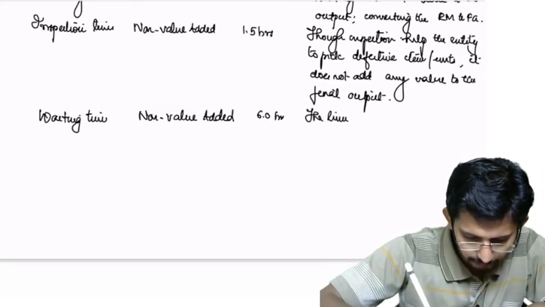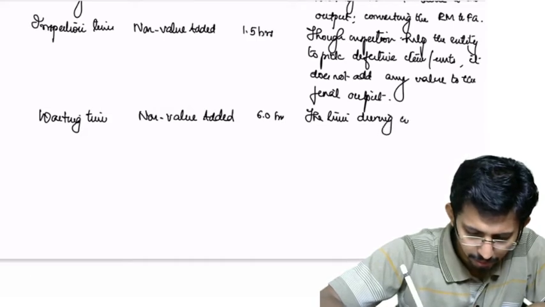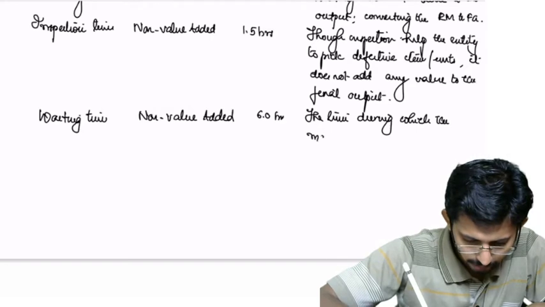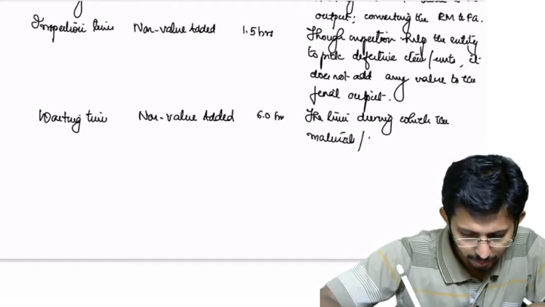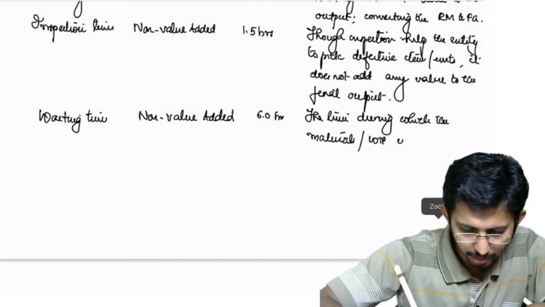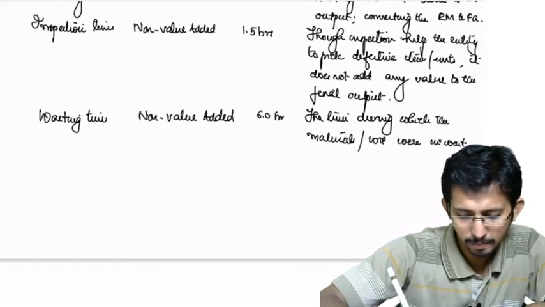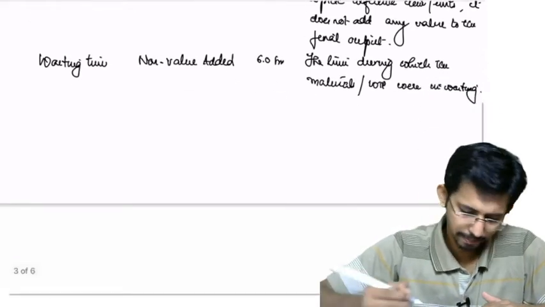The time during which the materials or work in progress were waiting. It is definitely a non-value added time.